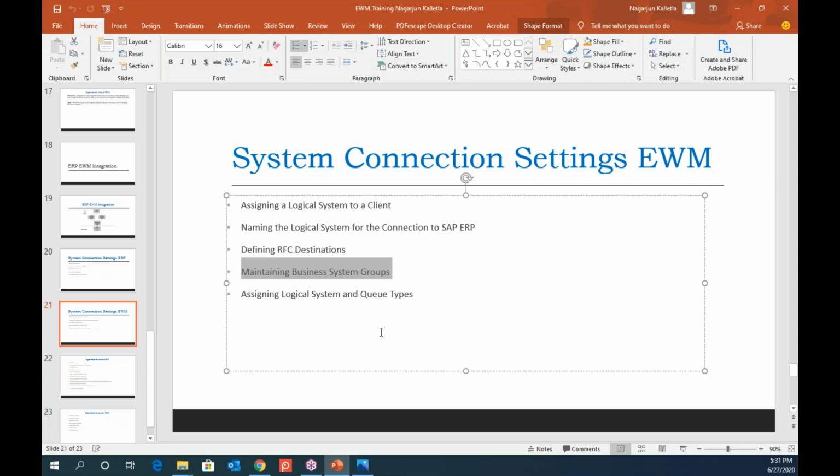The only reason for having this is, if we have only one warehouse and one ERP system, this doesn't make any difference for us. But when the warehouse is capable of handling high capacity and can handle multiple ERPs, then this comes into the picture and it will tell us, okay, it has come from ERP system one, and this comes from ERP system two, and this product has come from ERP system four, five, six, etc. So business system group is something which tells us which ERP system it is coming from.